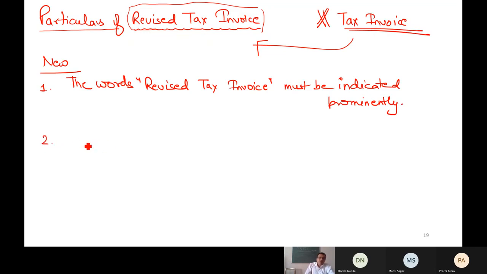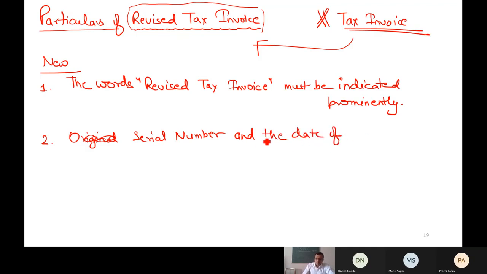Second point, since it is revised, the serial number and date of the corresponding original tax invoice or bill of supply.